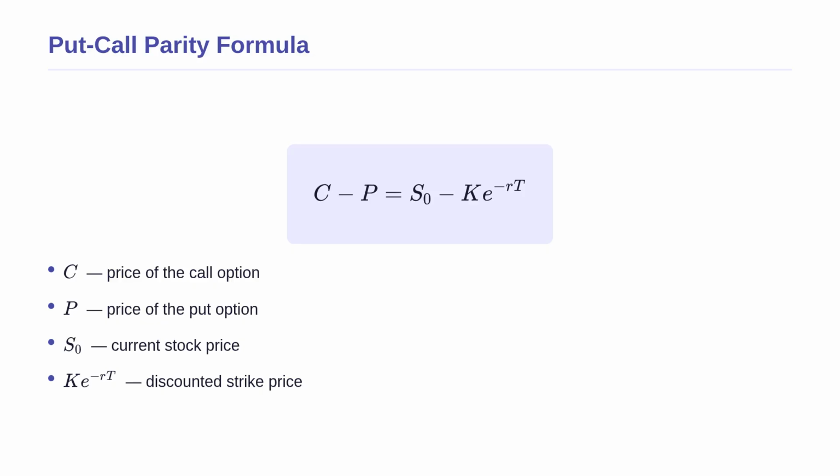The letter P represents the price of the put option, which is what we want to find. The other variables represent the call price C, the stock price S0, and the discounted strike price K times e to the negative RT. Because we already know the call option price from our previous example, we can just rearrange this rule to solve for the put option price. If the call price increases, the put price must also adjust to maintain this strict mathematical balance.